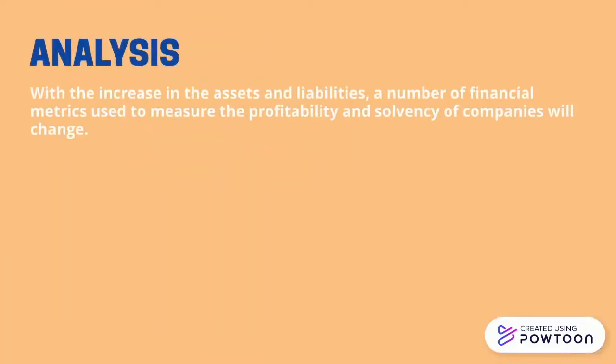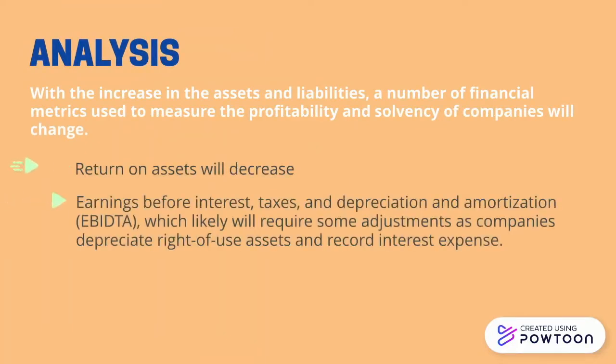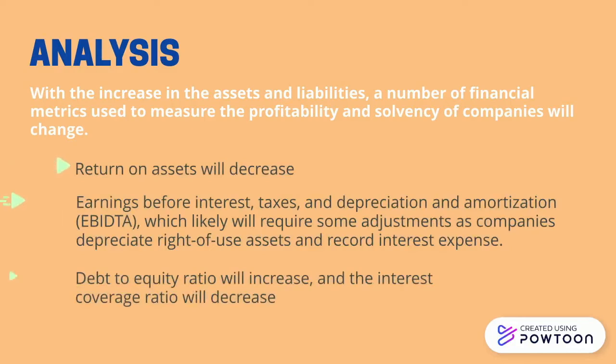With the increase in the assets and liabilities, a number of financial metrics used to measure the profitability and solvency of companies will change. First, return on assets will decrease. Second, EBITDA, which likely will require some adjustments as companies depreciate right-of-use assets and record interest expense. Third, debt-to-equity ratio will increase and the interest coverage ratio will decrease.